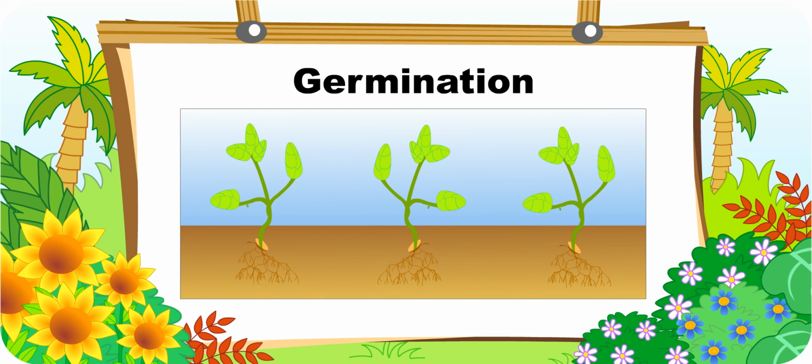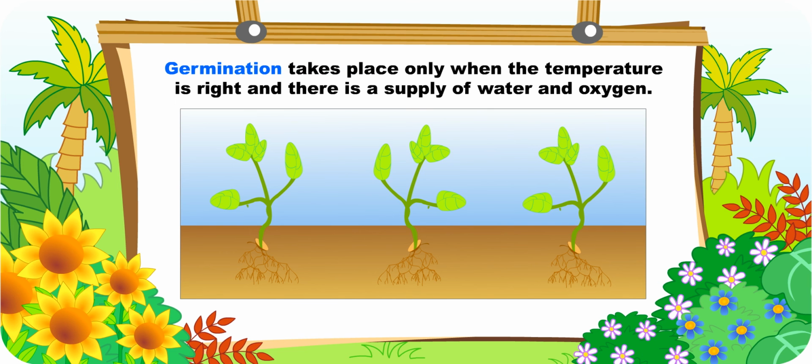I know, the seeds need sunlight, air, and water just like the adult plants. You are partially right, Turbo Girl. Germination takes place only when the temperature is right and there is a supply of water and oxygen.